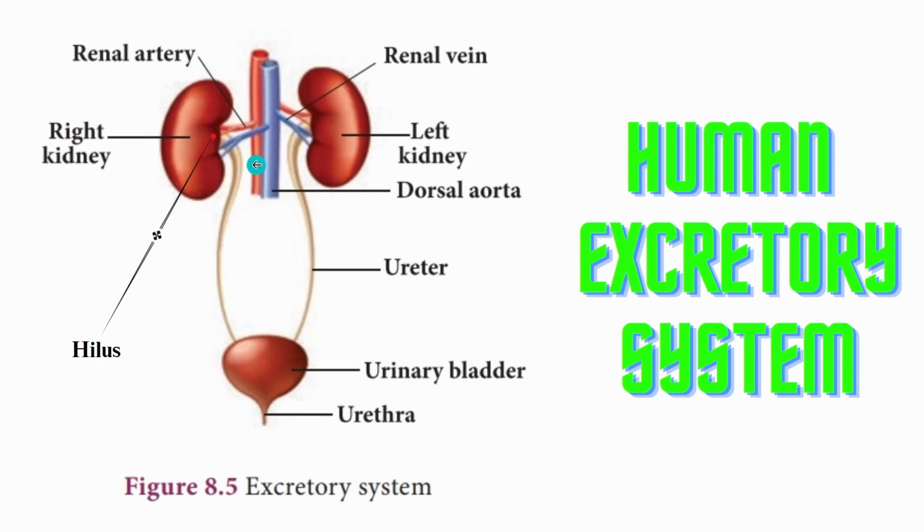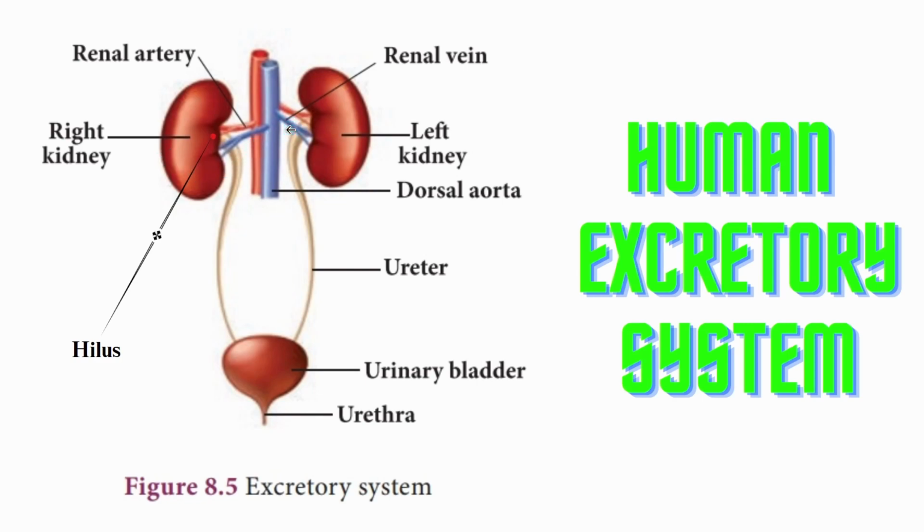Now, let us understand how the blood supply happens over here. You can observe there are two types of blood vessels, the renal artery and the renal vein, shown in blue color. The renal artery supplies blood which enters through the hilus, and there are smaller blood vessels that reach the glomerulus, and the renal vein is where the blood is circulated and taken out.